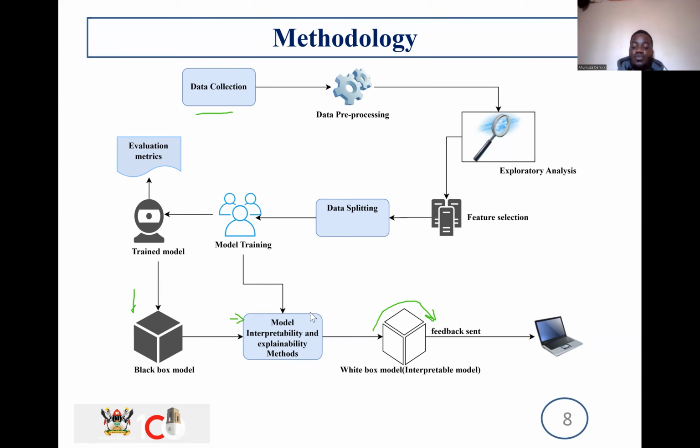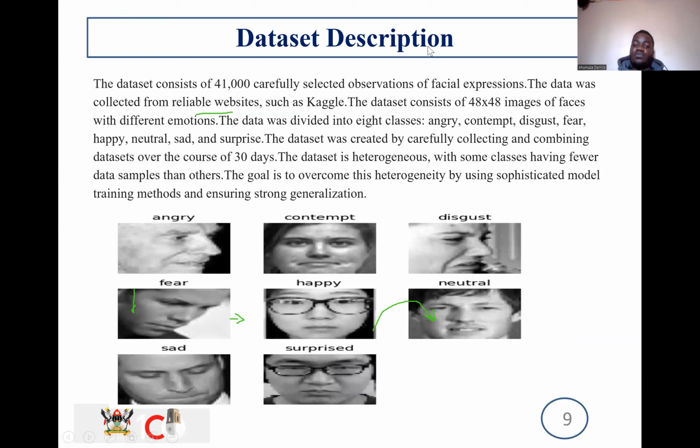If we do move forward, we shall have the dataset description, whereby our dataset consists of 41,000 carefully selected observations of facial expressions, which was collected from reliable websites like Kaggle.